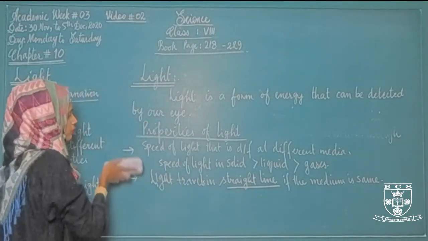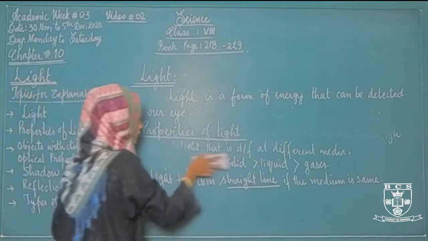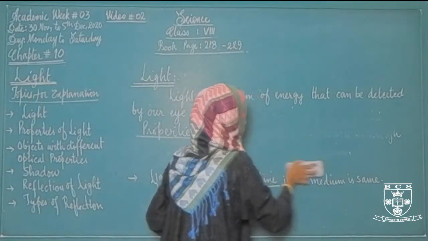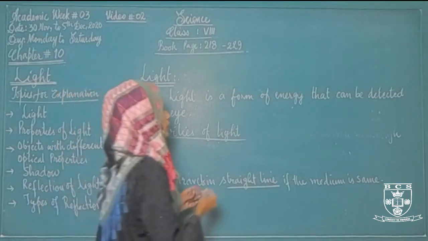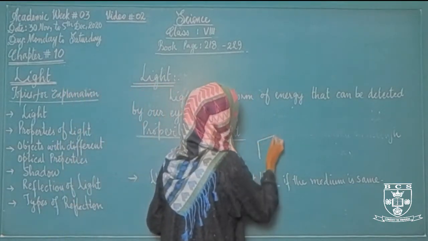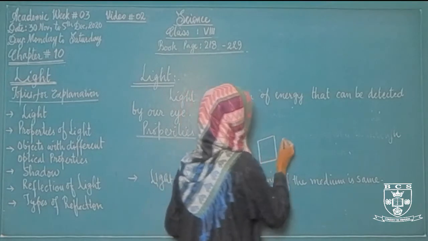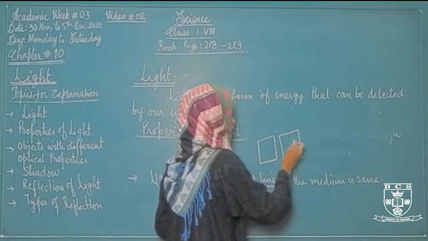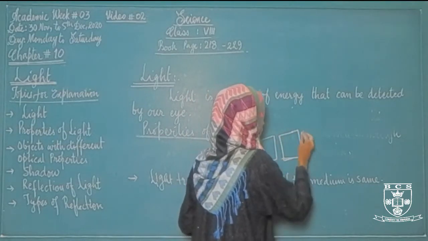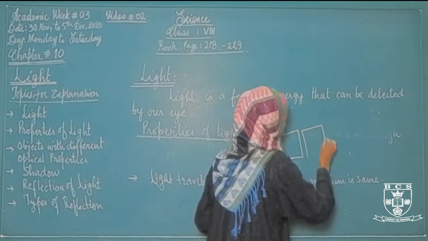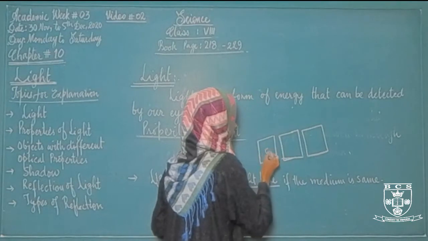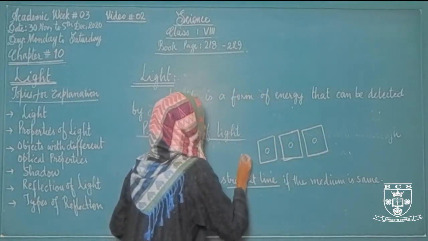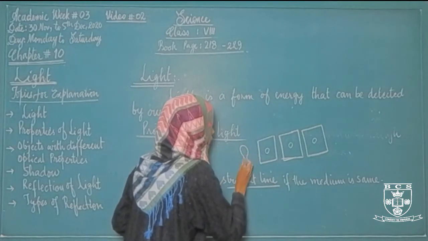Let's take an example by this diagram. These are the 3 cardboards, alright, and we make a hole in the center of each cardboard like this, and here we provide a source of light.